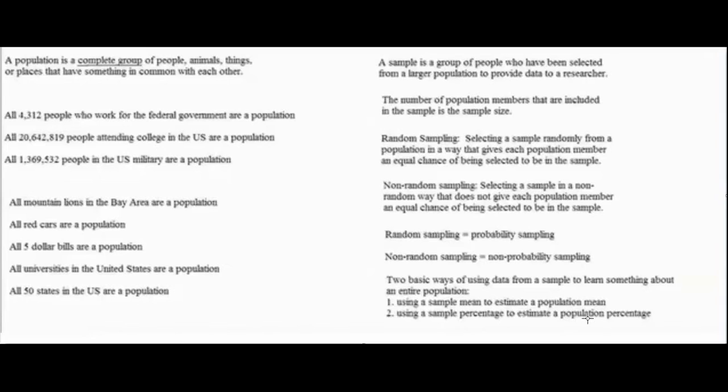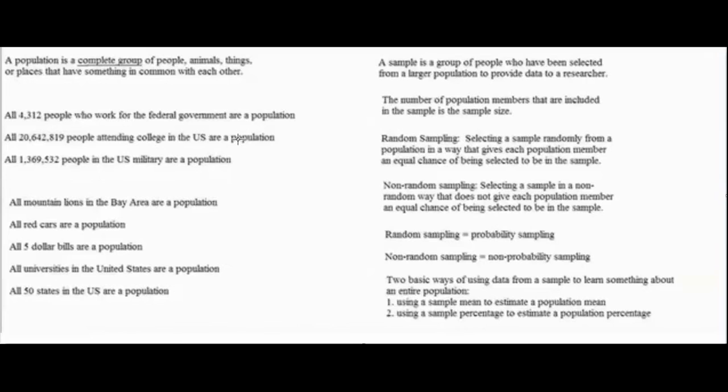If you want your sample to provide highly accurate information about the entire population, you're going to want a wide variety of population members in your sample. For example, if I was recording the ages of 200 college students who live in the US to estimate the mean age of all college students who are living in the US, then I wouldn't want to have a sample that's mostly freshmen and not very many other grade levels, because then the mean of my sample would underestimate the mean age of the entire population.